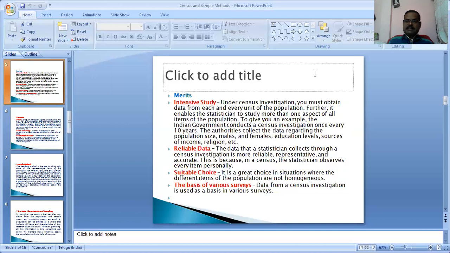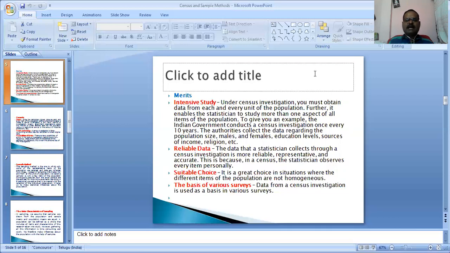Especially census collection, which depends only on the census method or population method. It is very useful for collecting the census, so the enumerator can study intensively house-wise. The second benefit, the third, fourth benefit: reliable data.